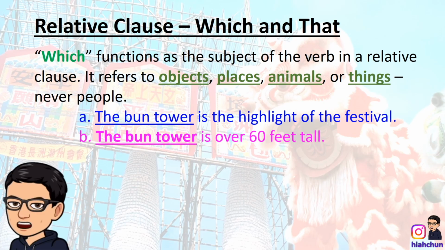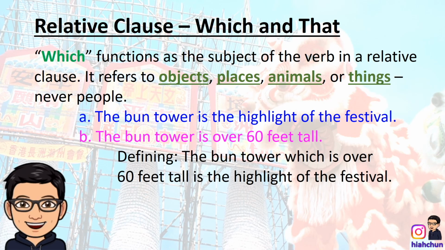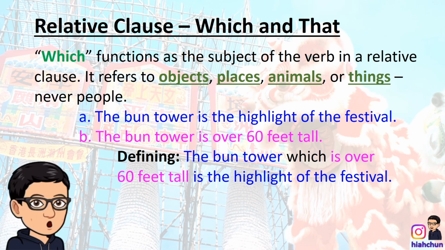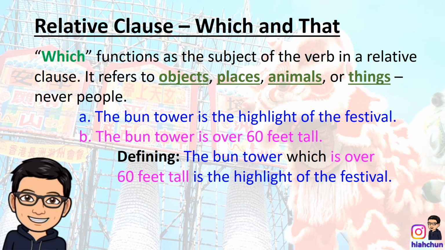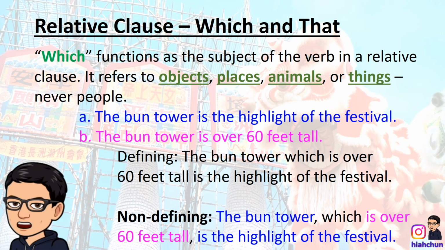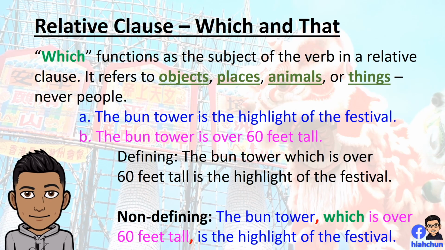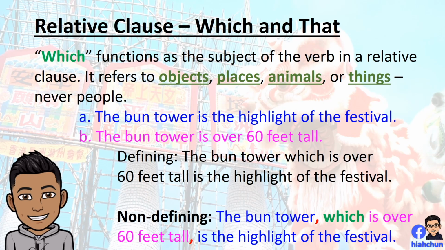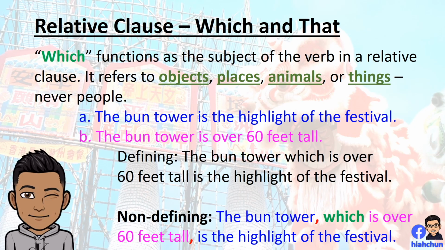Combine the ideas using a defining or non-defining clause with which. In a defining clause, the bun tower which is over 60 feet tall is the highlight of the festival. In a non-defining clause, the bun tower, which is over 60 feet tall, is the highlight of the festival. Got it. In a non-defining clause, we use commas to add non-essential information.